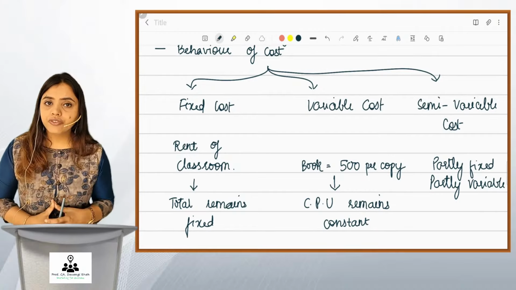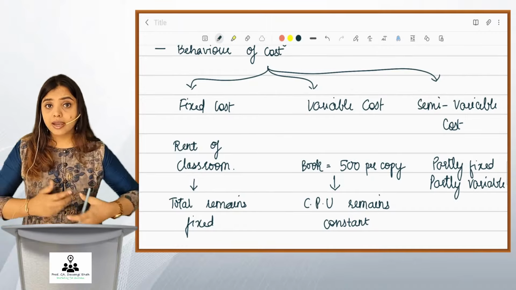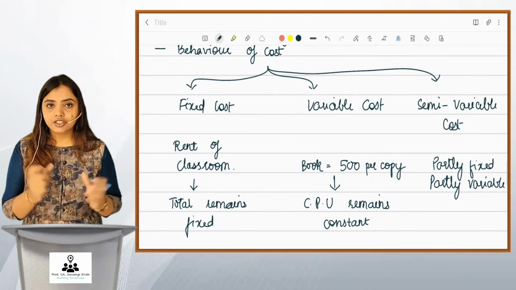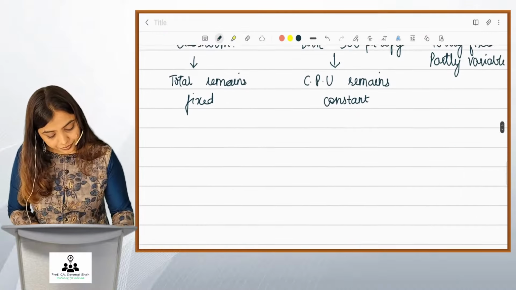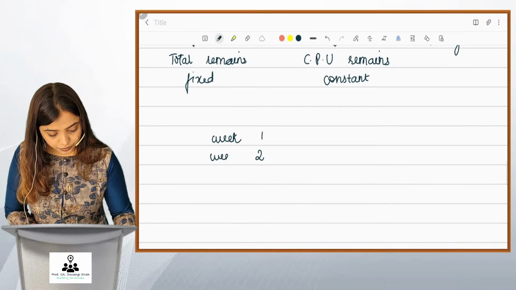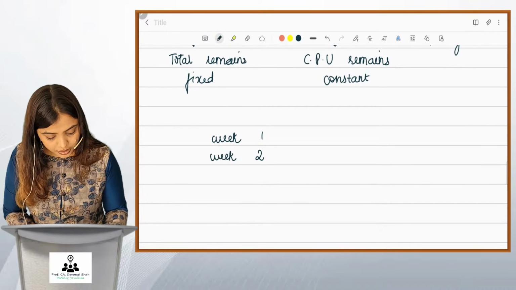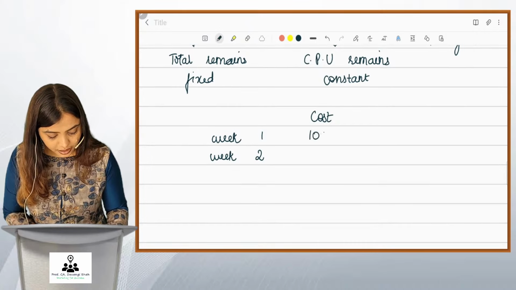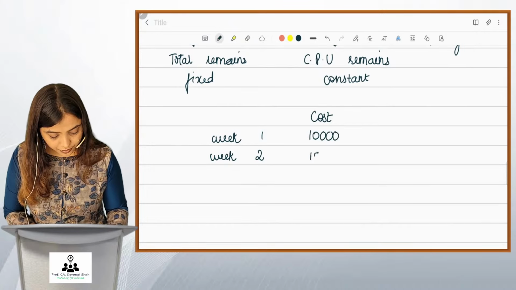Now, whenever any semi-variable cost is given, how do I identify? So what I do is I check the total amount. Let me write a figure. Suppose in week 1 and 2, the cost is 10,000 and 15,000.